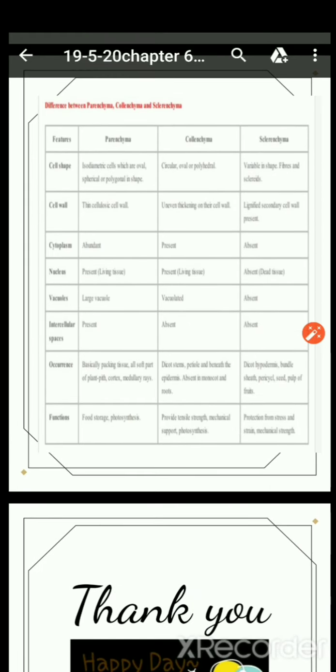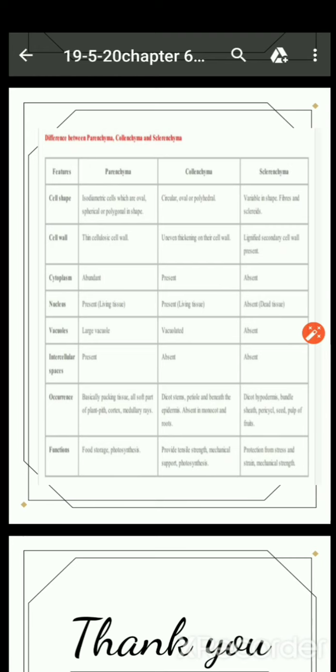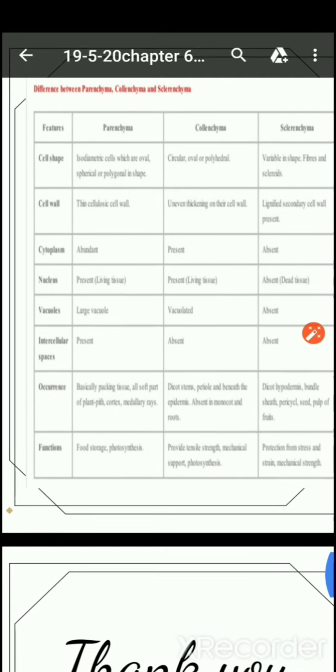See bacha, last but not the least is your difference between parenchyma, collenchyma and sclerenchyma tissues. If we talk about the cell shape, parenchyma are basically isodiametric cells which are oval, spherical or polygonal in shape. Collenchyma are circular, oval or polyhedral. Sclerenchyma are variable in shape, such as they can be long, they can be oval also. Cell wall: parenchyma have a thin cellulosic cell wall. Collenchyma have uneven thickening in their cell wall. In sclerenchyma, they are lignified secondary cell wall.